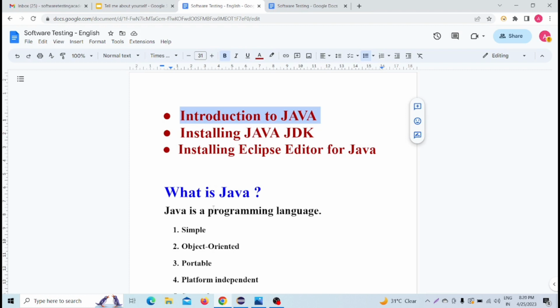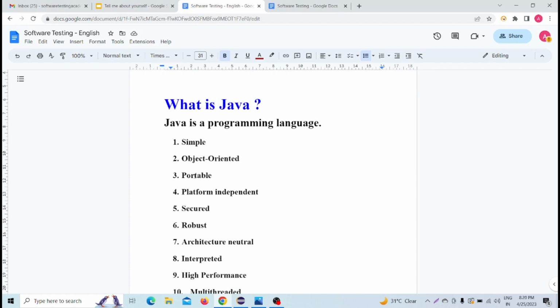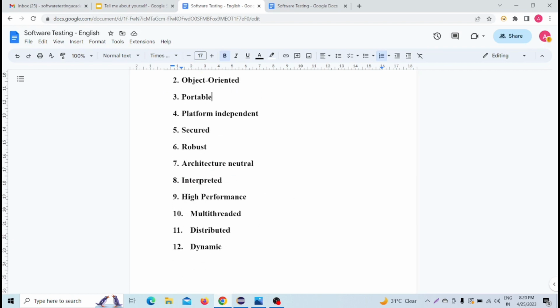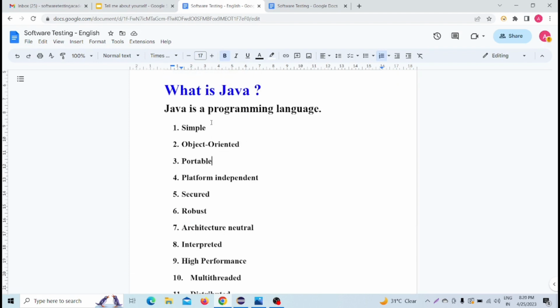We can say Java is a high level language, a robust language, a simple language, an object oriented language, a portable language, a platform independent language, a secured language, an interpreted language, a multi-threaded language. So lots of types are there for Java.